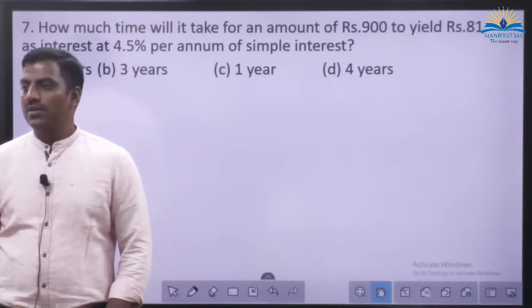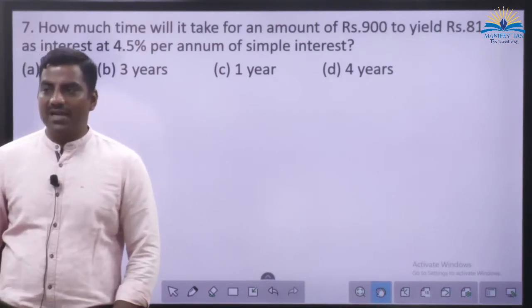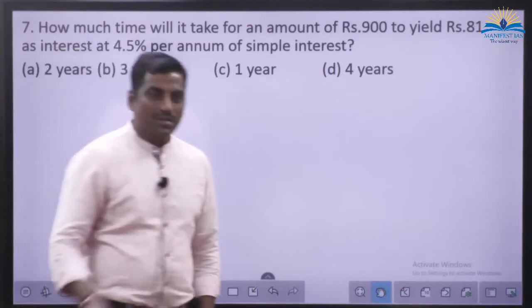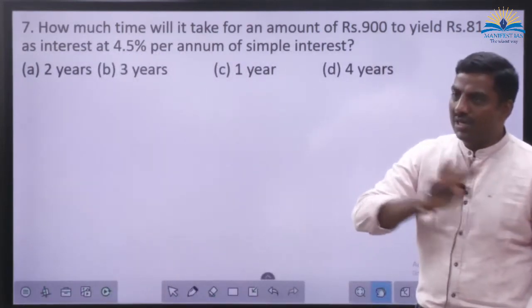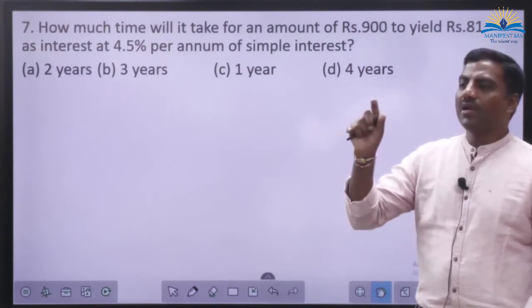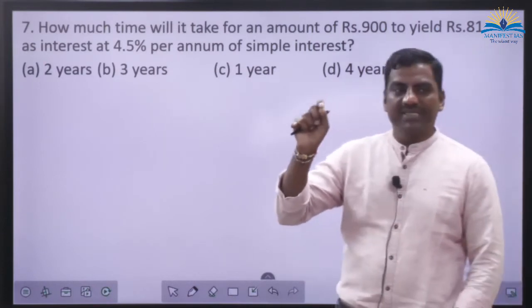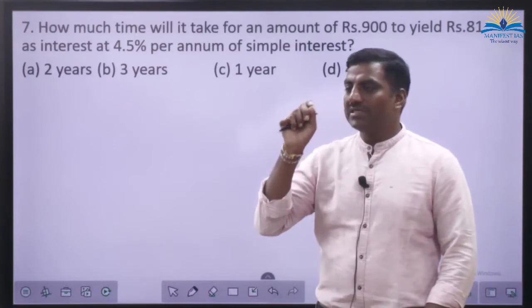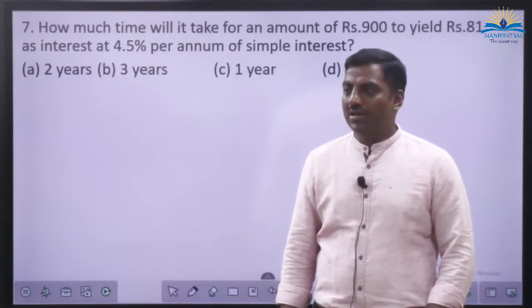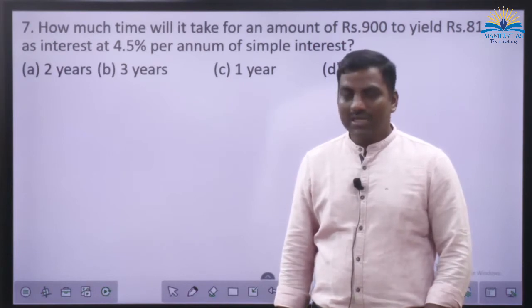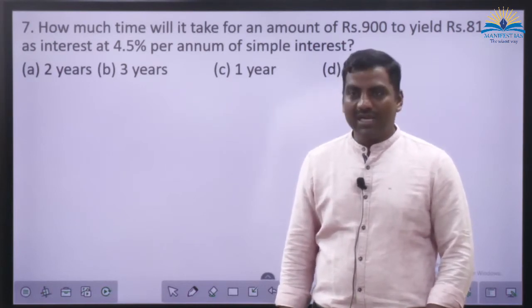So what percentage of 900 is 81? 9%. Don't worry about the year, don't worry about the rate of interest here. 900 rupees is giving you 81 rupees extra. That means how much extra are you earning? 9%. In terms of percentage, you are earning 9%.